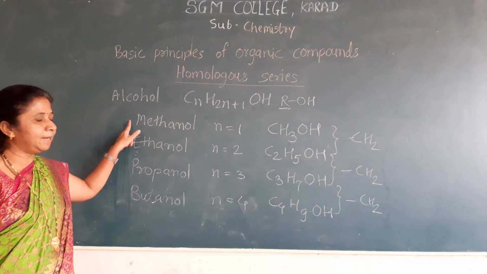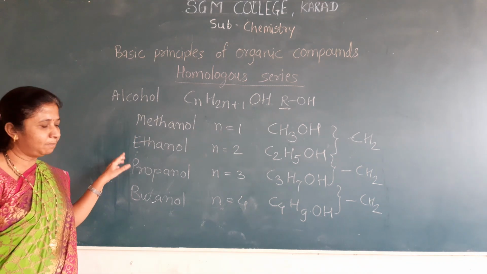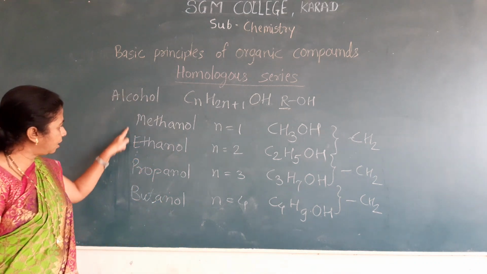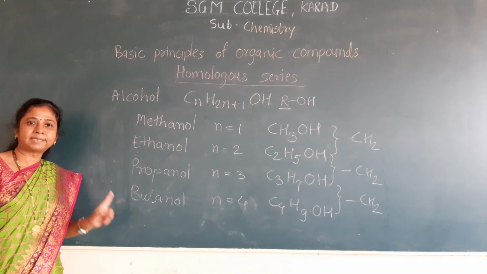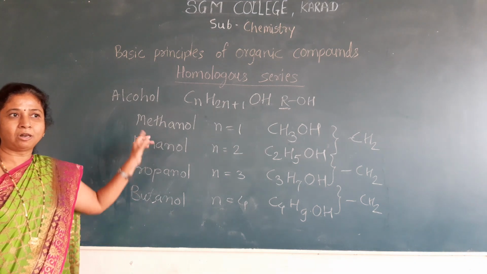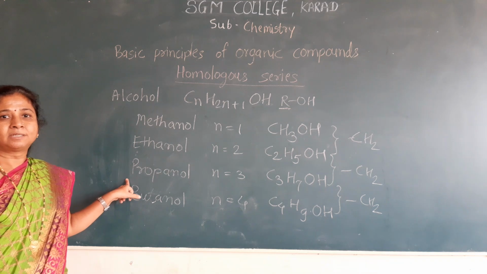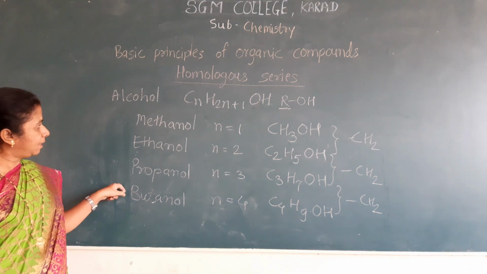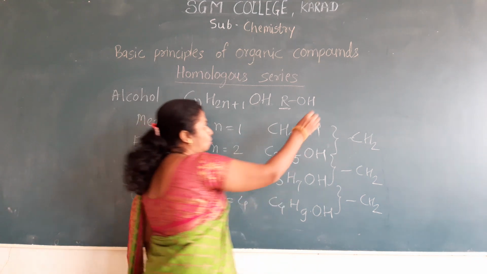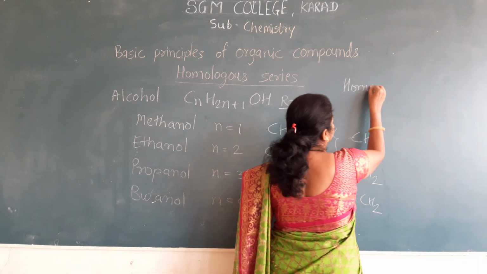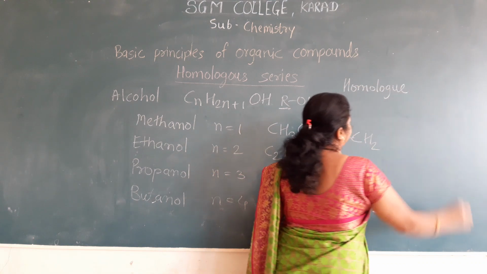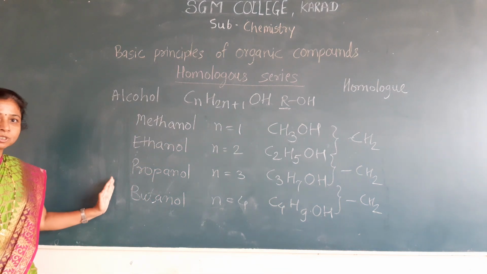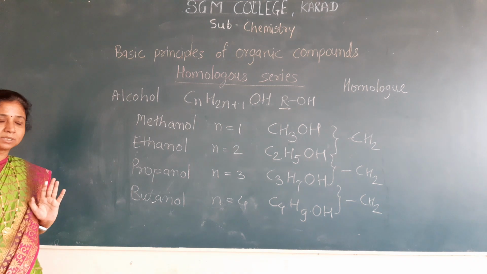All these members show the same chemical properties, and each member of this homologous series is called a homologue.